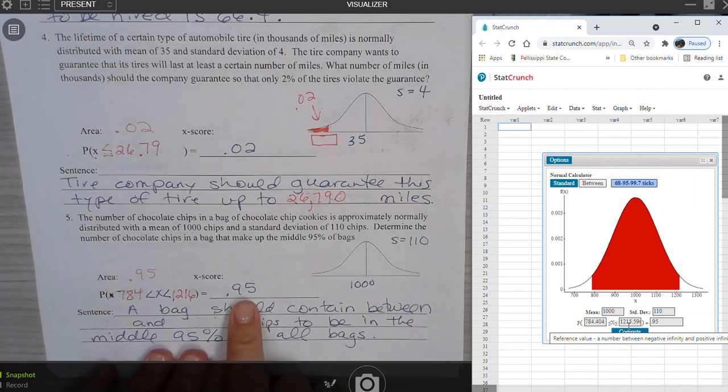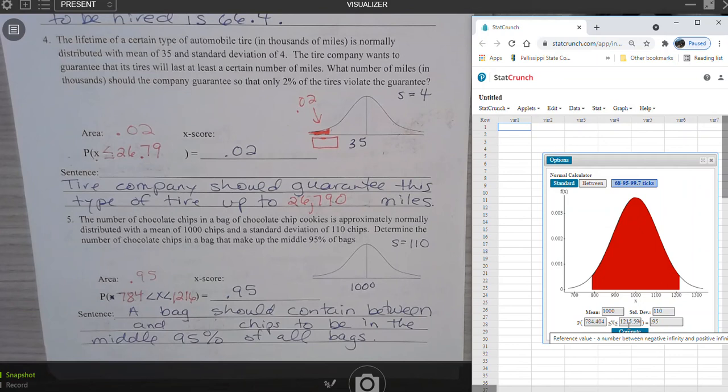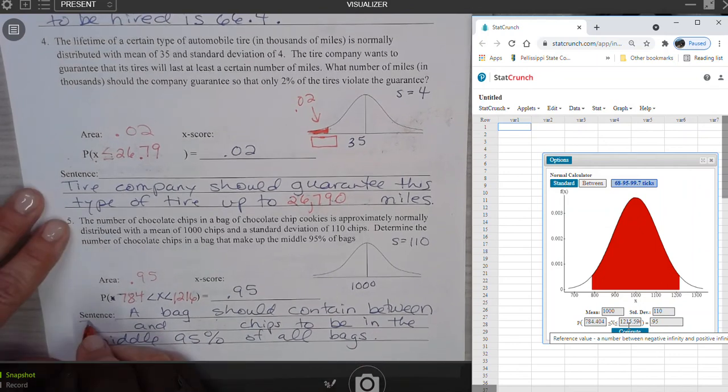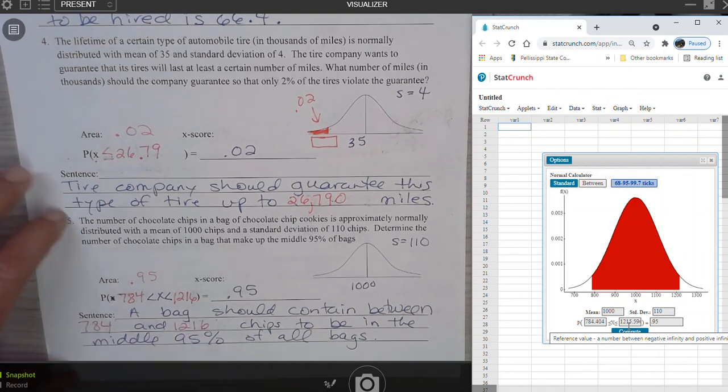So in other words, 95% of all the bags of cookies have between 784 and 1,216 chips in them. So our sentence says a bag should contain between 784 and 1,216 chips to be in the middle 95% of all bags.